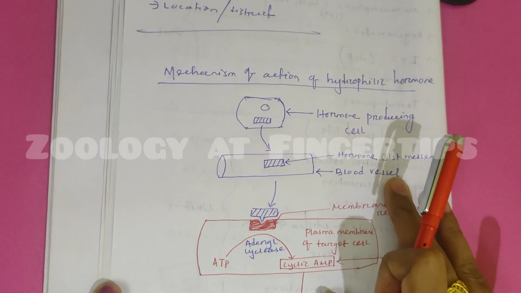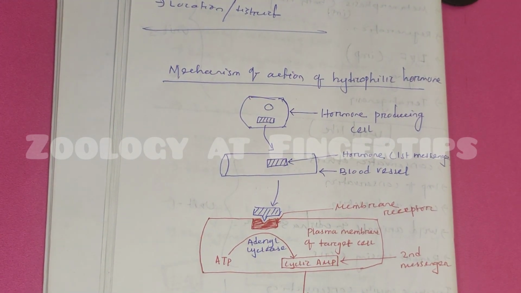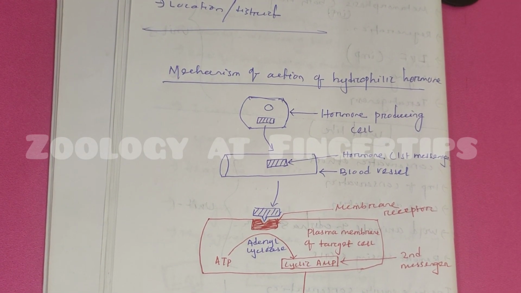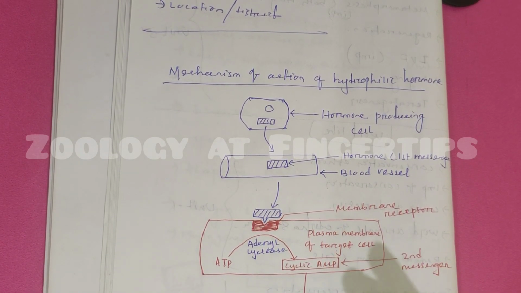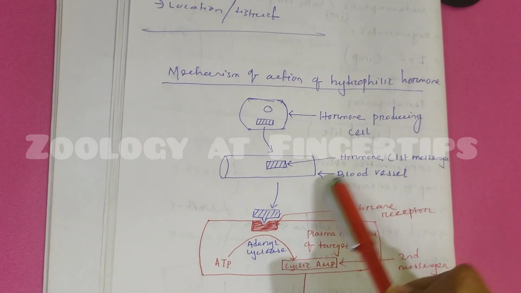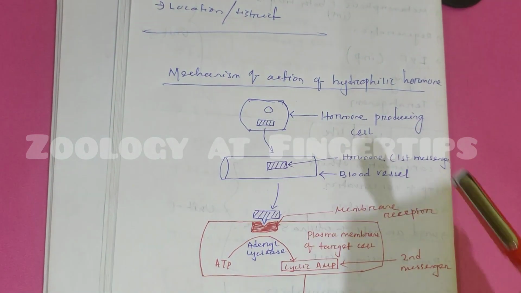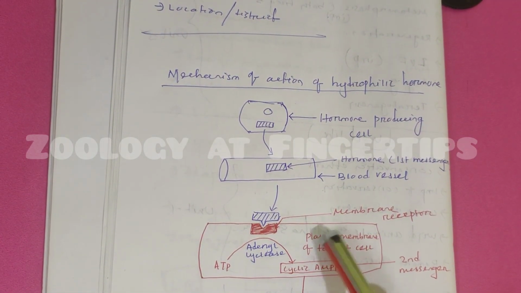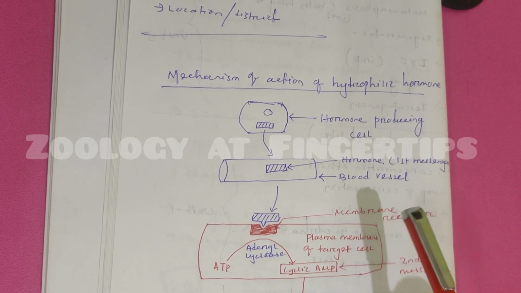Now coming to the mechanism of action of hydrophilic hormone, that is water soluble hormone. Water soluble hormones are not lipid soluble. They cannot diffuse through the lipid bilayer of the plasma membrane of the target cell because of their lipid insoluble nature. Here the hormone producing cell produces water soluble hormone. Through the blood vessel they reach the target cell, and on the target cell they bind to the cell surface receptor, which is present on the plasma membrane.